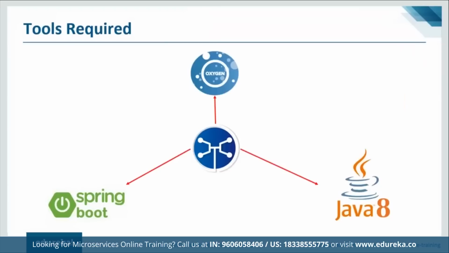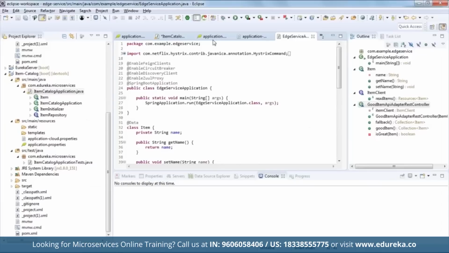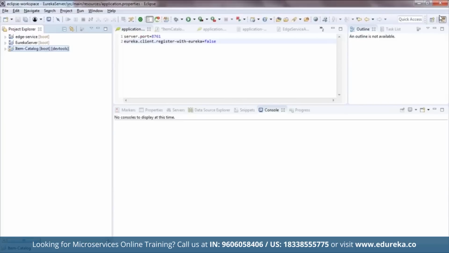Now let us see what tools I'm going to use. I'm going to use Java 8, Eclipse IDE Oxygen, and the Spring tools. So let me quickly open my Eclipse IDE and I'll explain the code there. This is my Eclipse IDE, guys, and over here I've already written the code in order to execute the use case. I'll just give you a walkthrough of what I've done here.